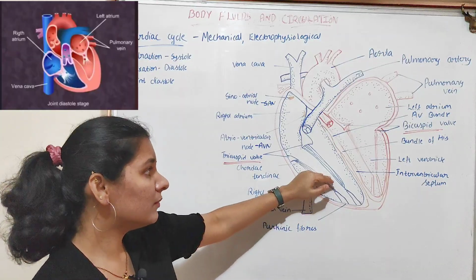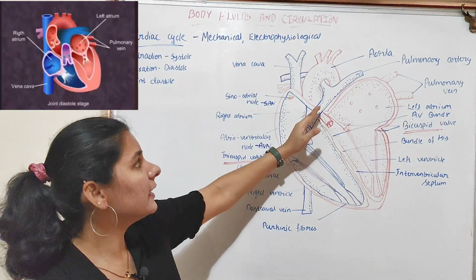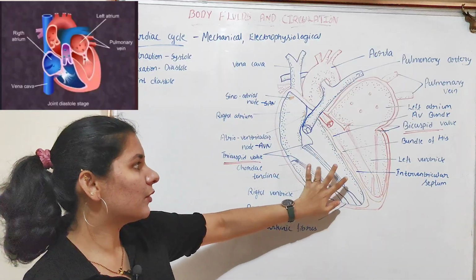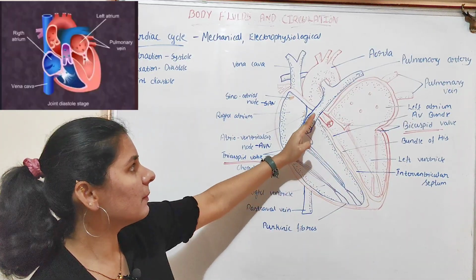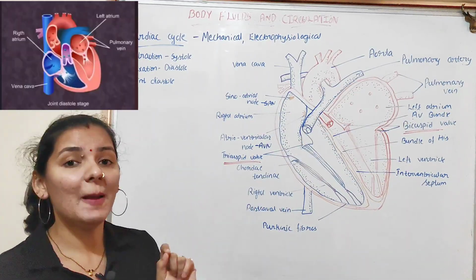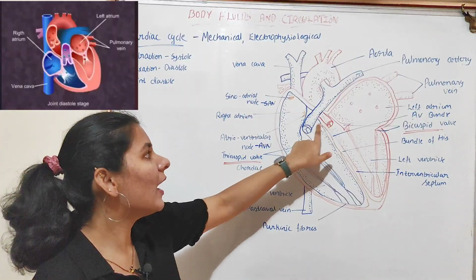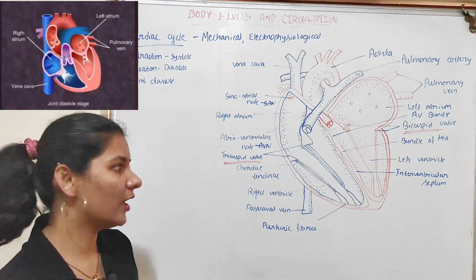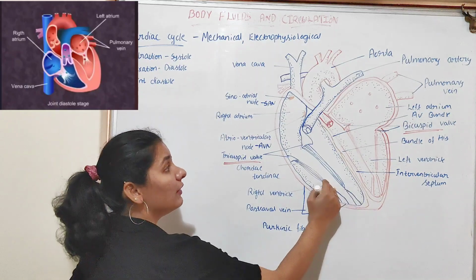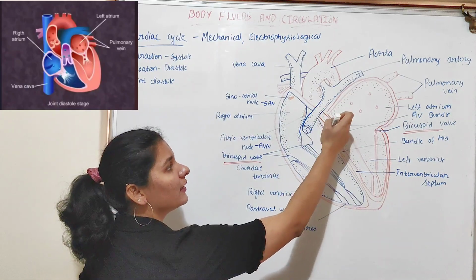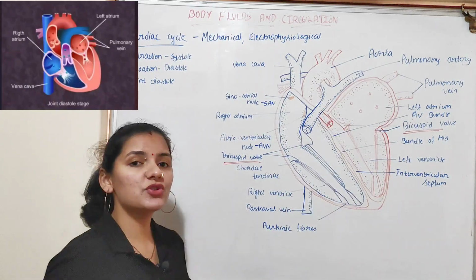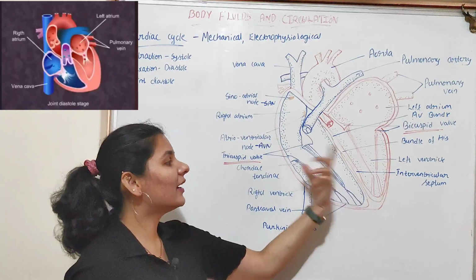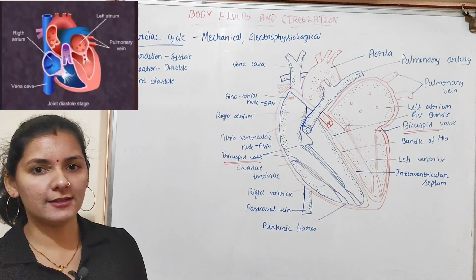But the blood from the left ventricle will not enter into the pulmonary artery and the aorta, because the semilunar valve which guards these vessels will be closed. So, blood from the ventricle will not enter into the pulmonary artery and aorta because of the closure of the semilunar valve. So, now the blood is present at the ventricle.